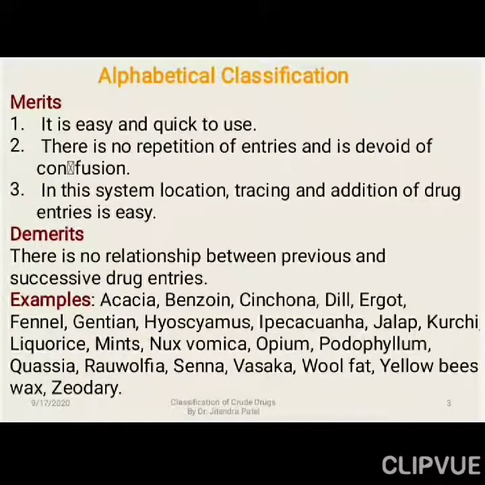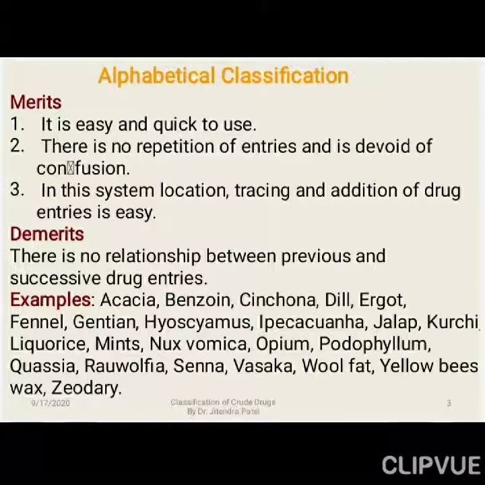There are certain merits and demerits, or advantages and disadvantages, under this classification. So let us discuss the merits. It is easy and quick to use, and there is no repetition of entries, and it is devoid of confusion, right? If it is arranged alphabetically, there is no chance of repetition. And there will be no confusion also.